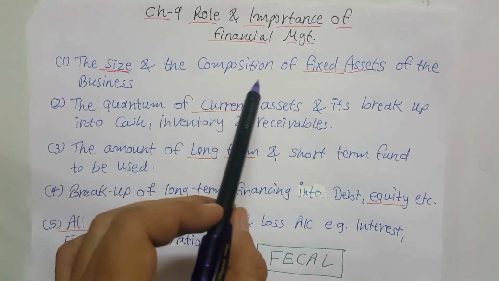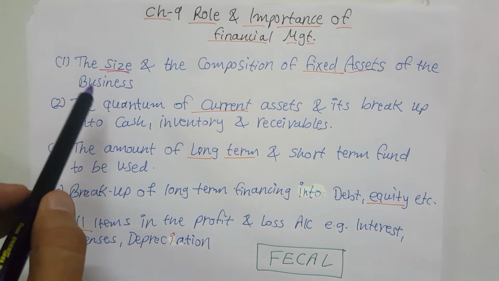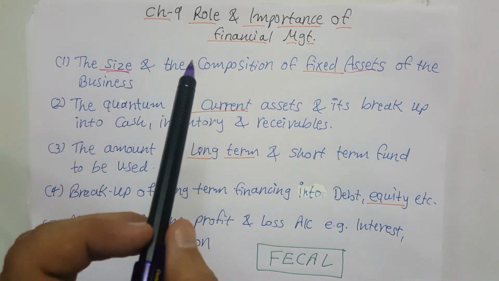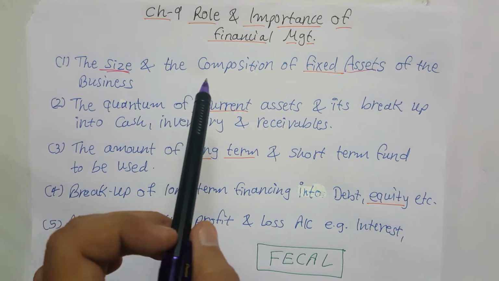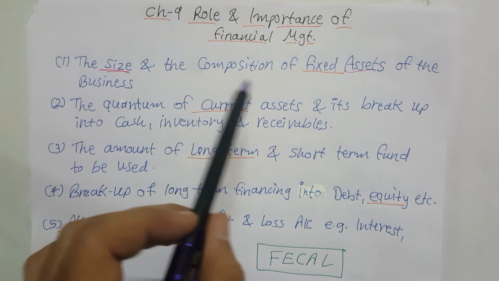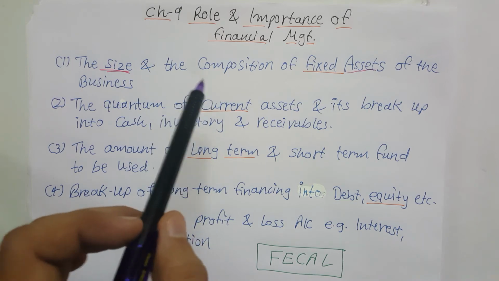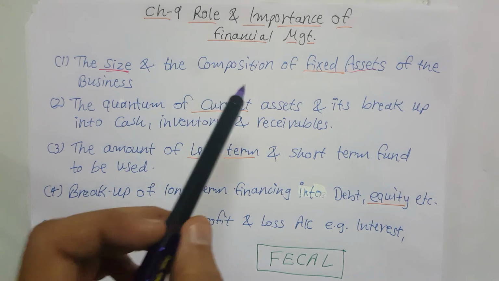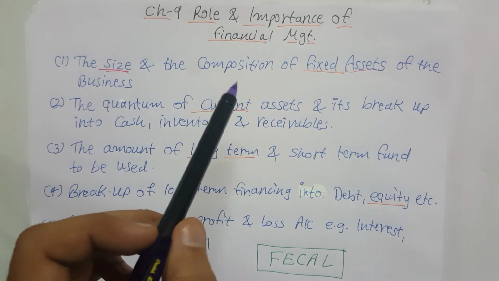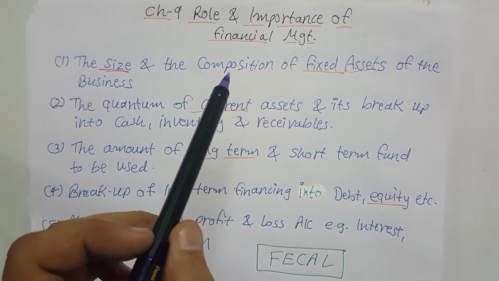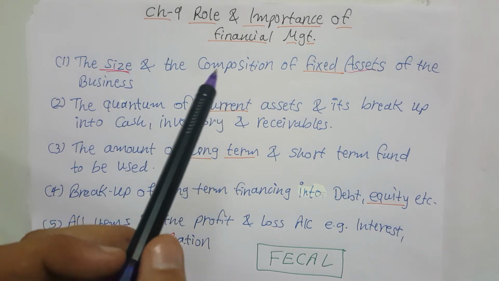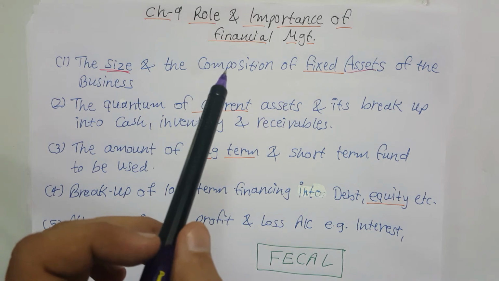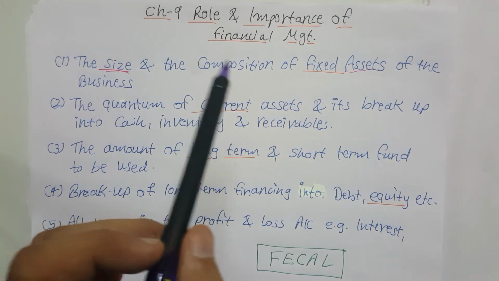First is the size and composition of fixed assets of the business. The size of fixed assets depends directly on the investment decision or capital budgeting decision. How much the company is planning to invest in fixed assets, they will decide in capital budgeting. If they decide that they want to invest 20 crore in plant and machinery, they will raise the amount to invest in fixed assets of 20 crore rupees.